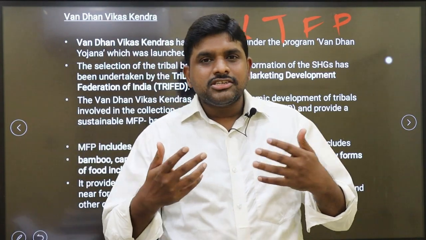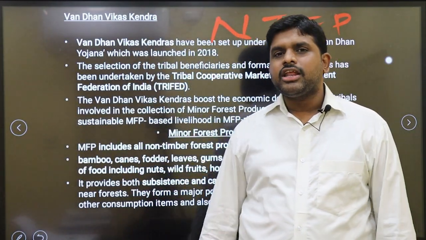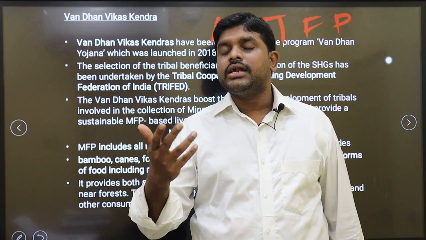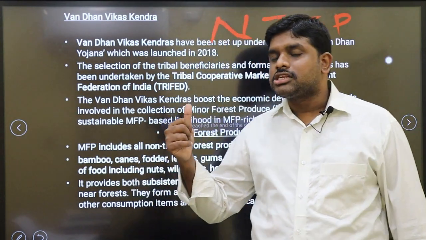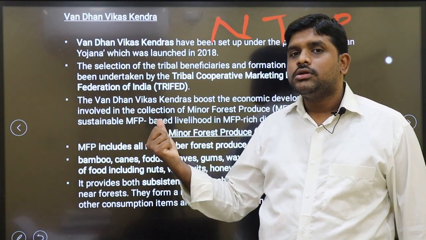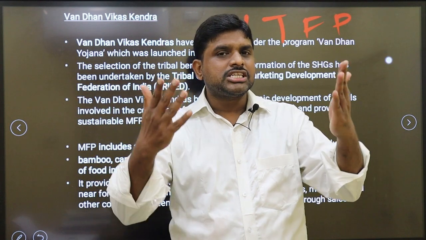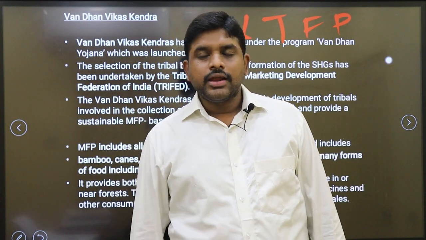So through sales and economic transactions, the tribals will be getting the money. In this way, the minor forest produce are getting a good rate for the tribals and tribal economic development is possible. That is what is important with respect to minimum support price of minor forest produce, for which in 2020 the revision happened and the prices were increased with respect to NTFP, non-timber forest produce. Thank you.